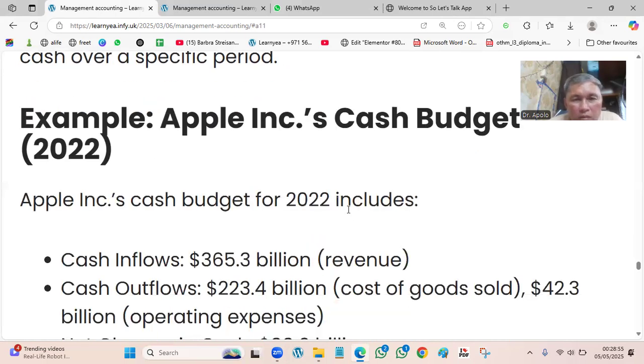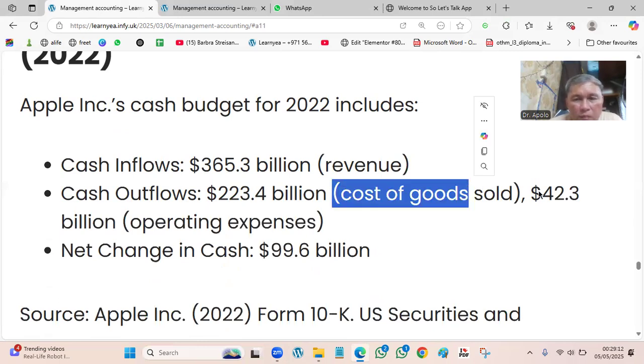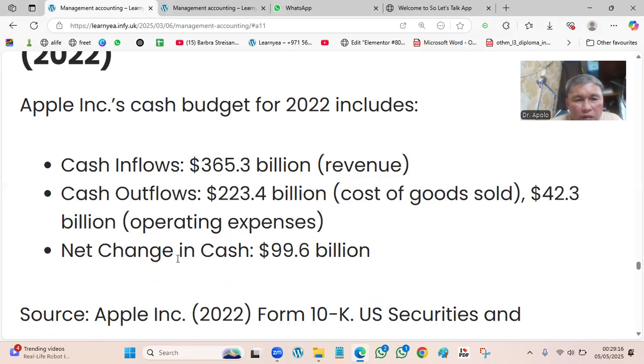An example is Apple's cash budget. Apple incorporated a cash budget for 2022. Cash inflows of 365 billion, cash outflows of 223 billion, that is cost of goods, and 42.3 billion operating expense. Net change in cash is 99 billion.